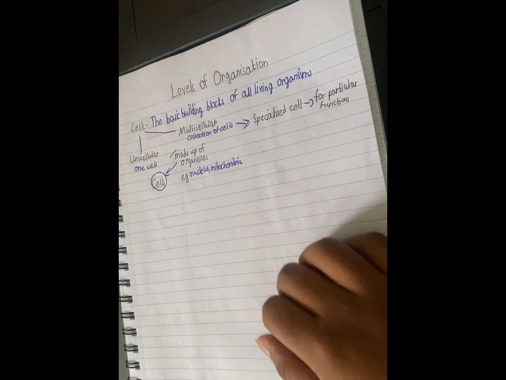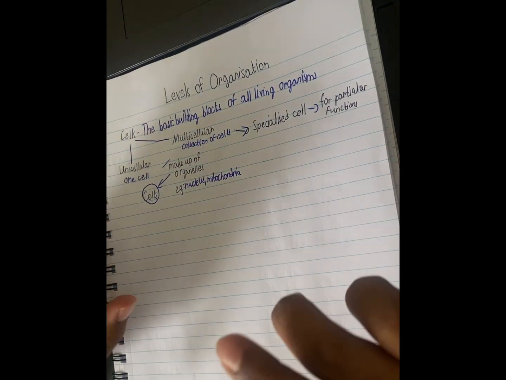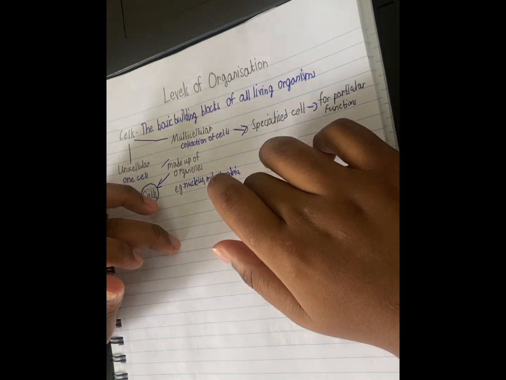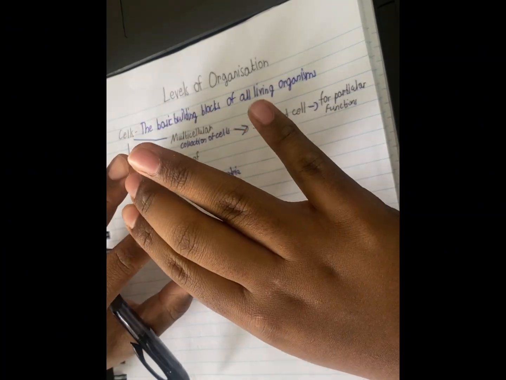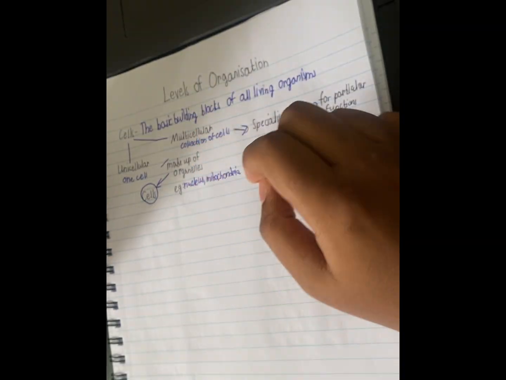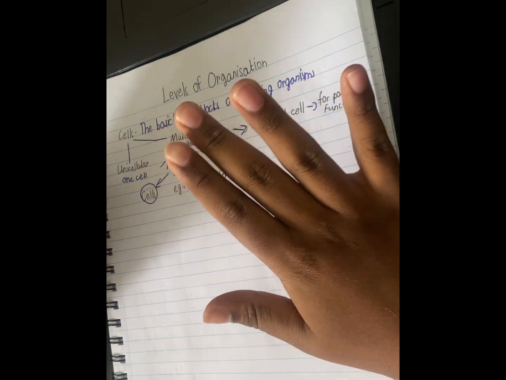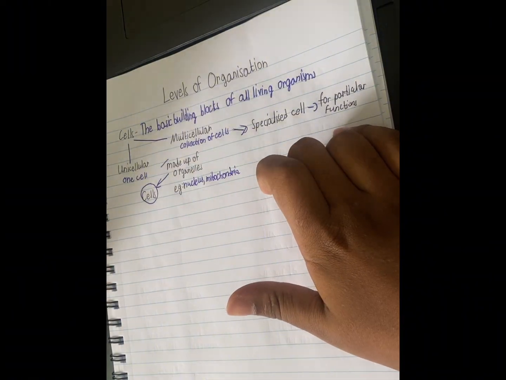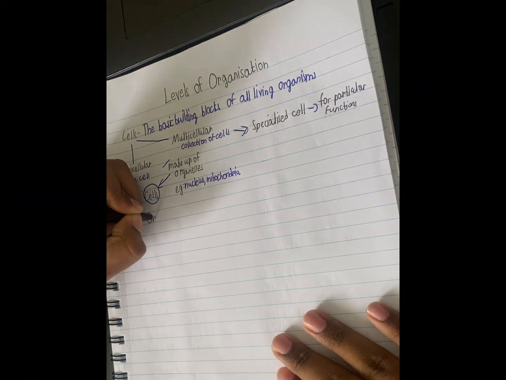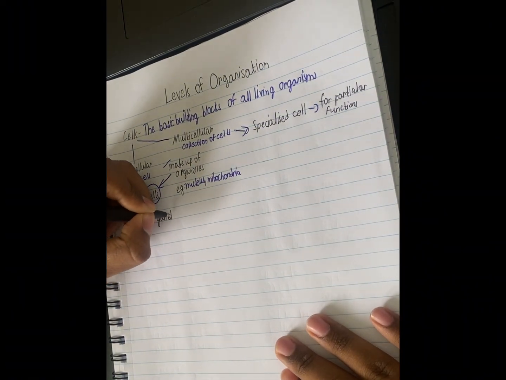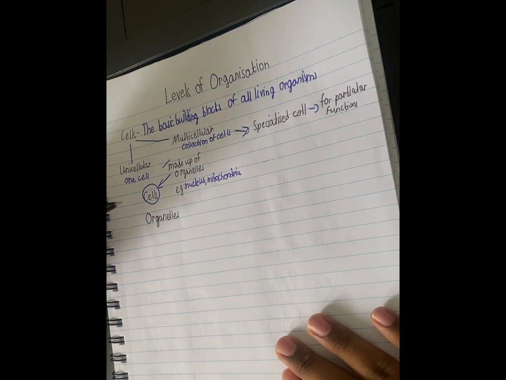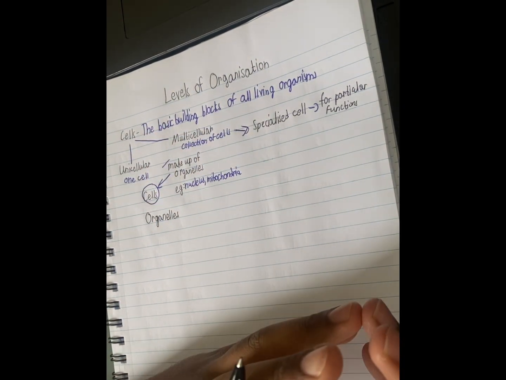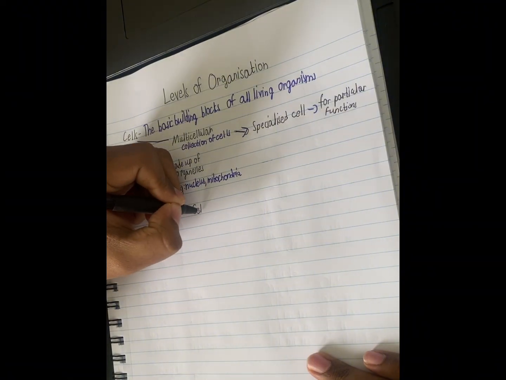Okay, so there is a chain in which organelles, cells, tissues, organs, organ systems are aligned. So let's draw that. Firstly, like I said, cells are made of organelles. So what will come first, organelles or cells? Organelles. So we start with organelles. When a collection of organelles come together, they form cells.